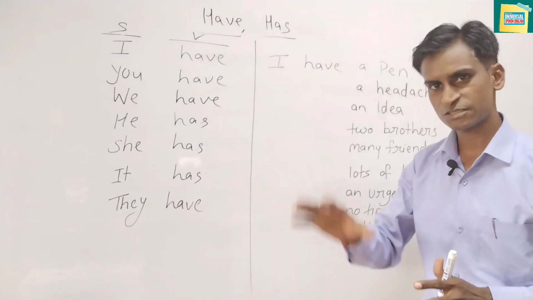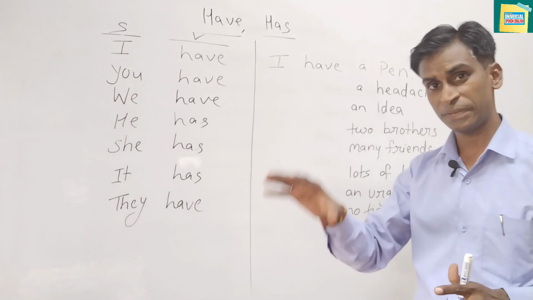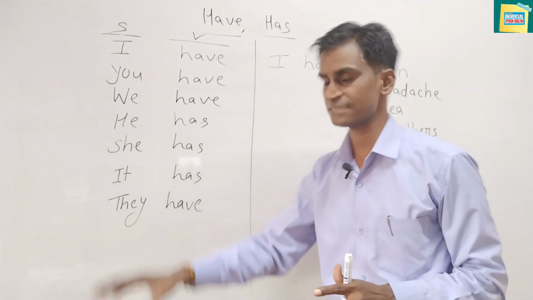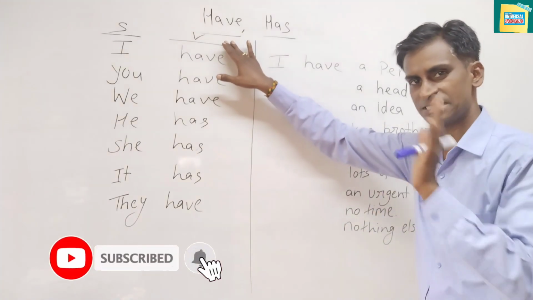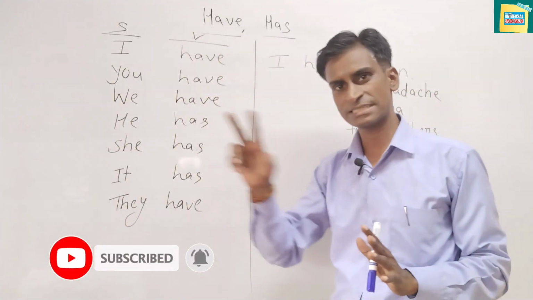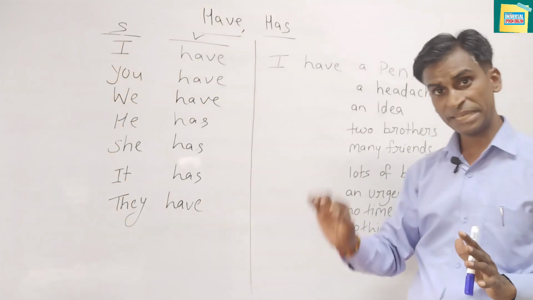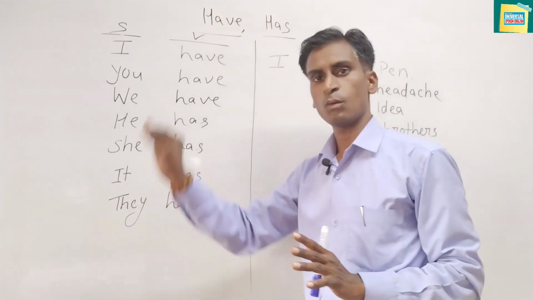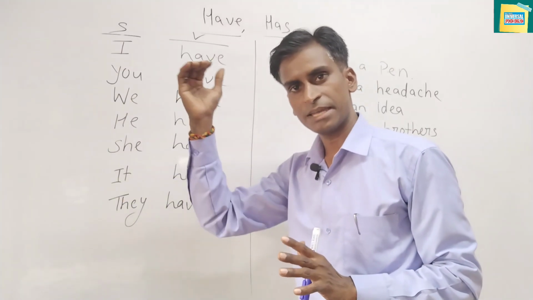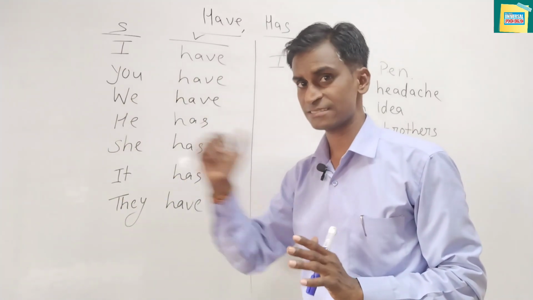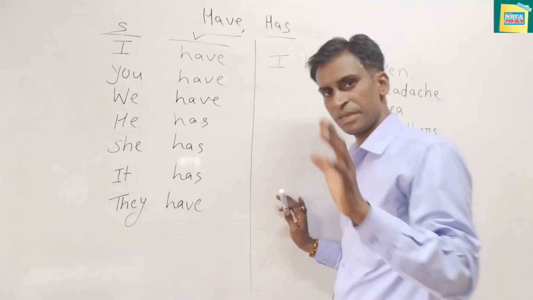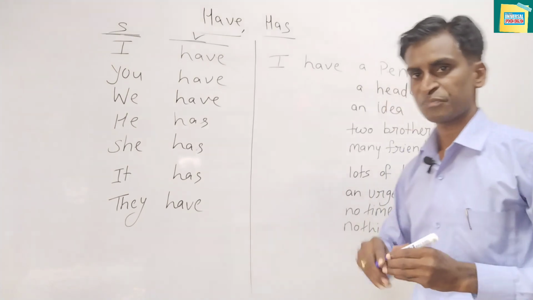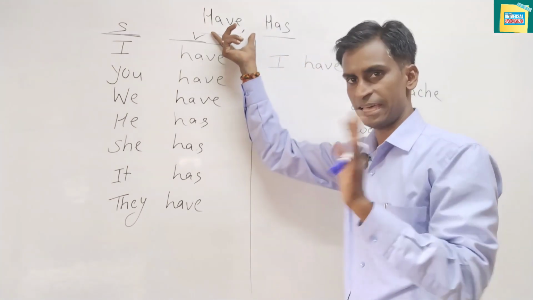Okay, friends, today in this video we are going to learn how to make sentences with have and has, which is as easy as ABCD. See, there are two verbs here, have and has, and making their sentences is very easy. Just put a subject, then the verb, and after the verb any noun or pronoun, and a sentence is ready. I told you a sentence is made when you put a subject and after that subject there should be a verb. We have two verbs, have and has.